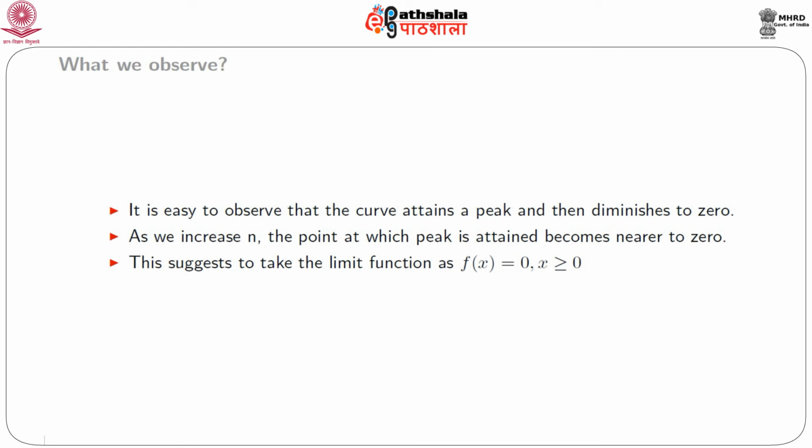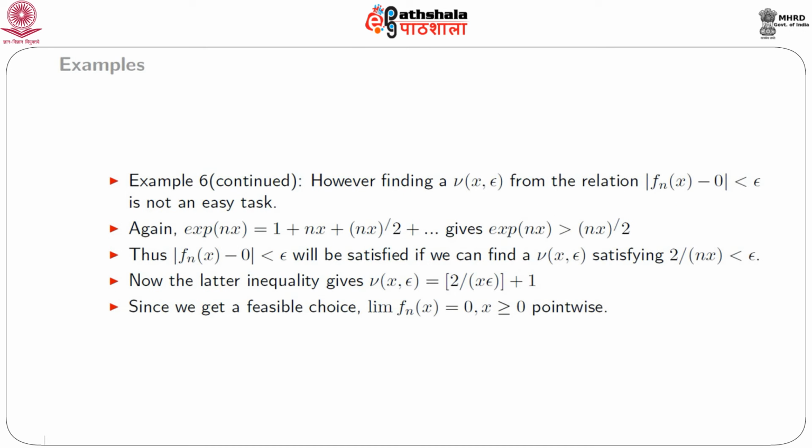So, formally the curve attains a peak and then diminishes to 0 for every n, and as we increase n, the point at which the peak is attained becomes nearer to 0. This suggests taking the limit function as f(x) equal to 0 for x exceeding 0. However, finding a feasible choice of nu(x, epsilon) from the relation absolute value of fn(x) minus 0 less than epsilon is not an easy task.